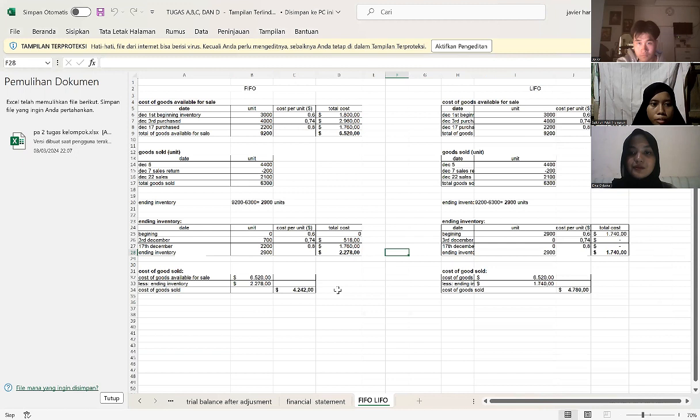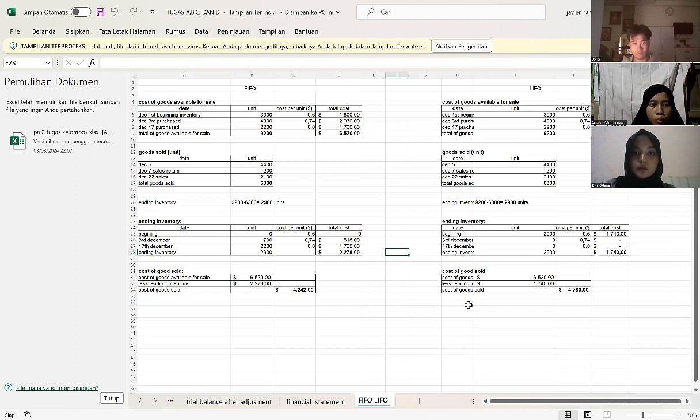Okay, I will present the FIFO. The first is the cost of goods sold available for sale. First December, there is an initial inventory of 3,000 units multiplied by 0.60 to get an initial inventory of 1,800. Then there was a purchase of 4,000 units of merchandise at price of 0.74.